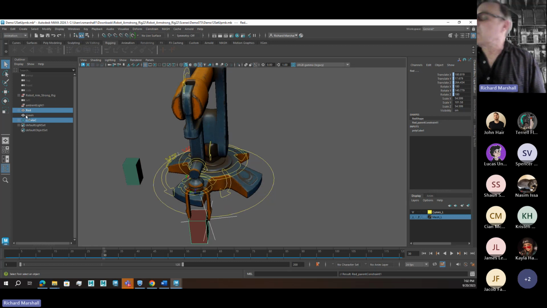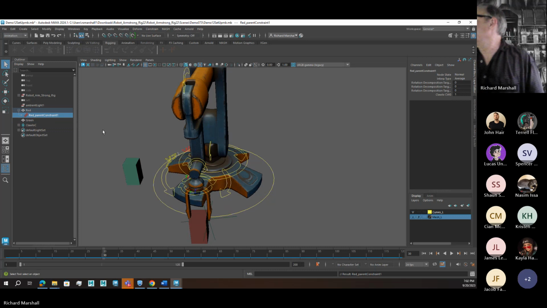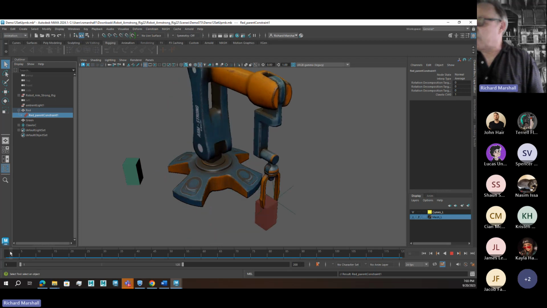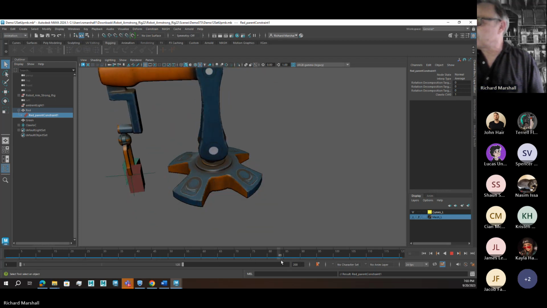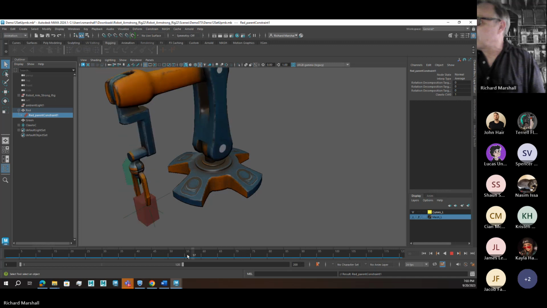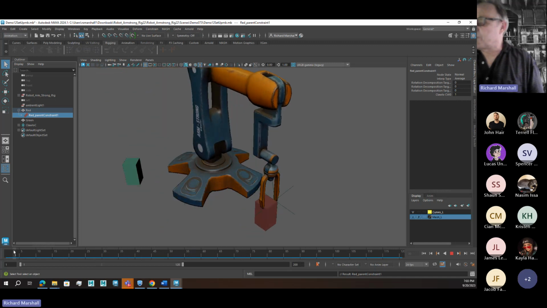If we look at the red box here, here is our parent constraint, and it is turned on. So as we move this through here, it is attached to the box.